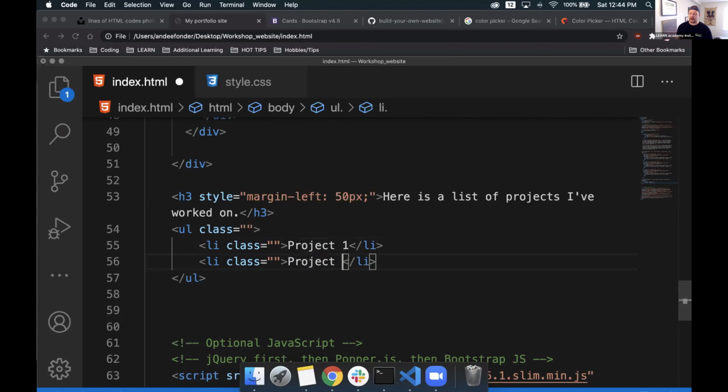But before I do this, I want to go ahead and talk about these classes here. So I'm going to give it a list group item. And really, this is the hard way of coding this out. I bet Bootstrap has some available to us that make it look even better than what our normal HTML can offer us. So let's go back to Bootstrap and see what it has.